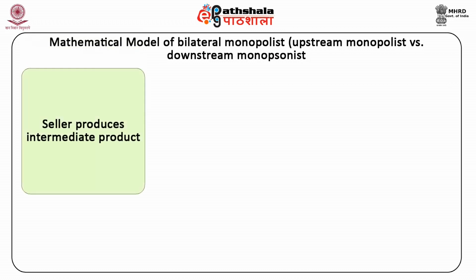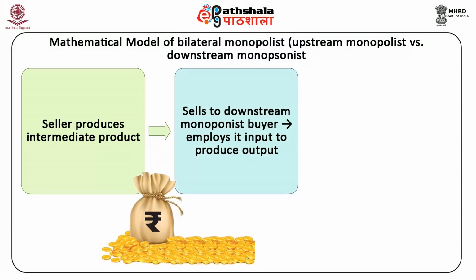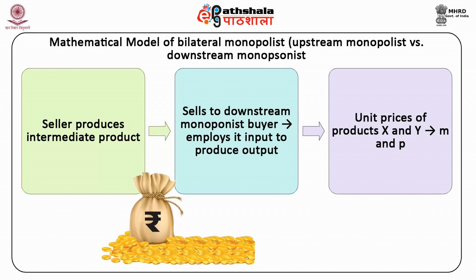Suppose the seller, an upstream monopolist, produces an intermediate product X and sells it to the downstream monopsonist buyer, who employs it as an input to produce output Y. The unit prices of the products X and Y are M and P respectively.